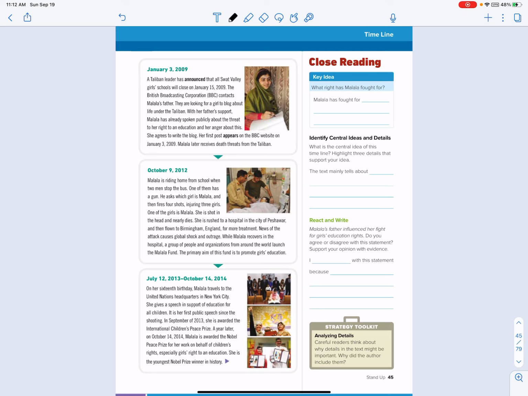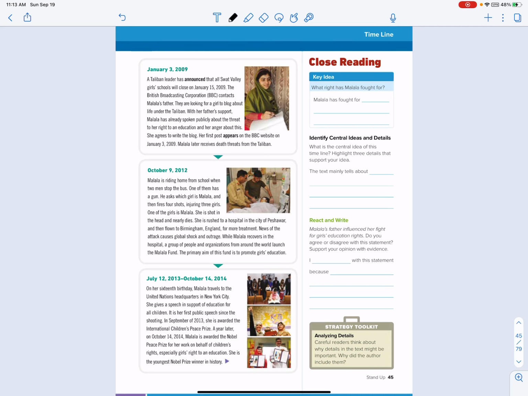On her 16th birthday, Malala travels to the United Nations headquarters in New York City. She gives a speech in support of education for all children. It is her first public speech since the shooting. In September of 2013, she is awarded the International Children's Peace Prize.